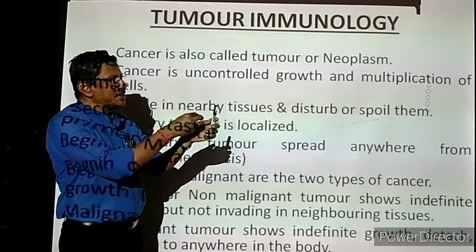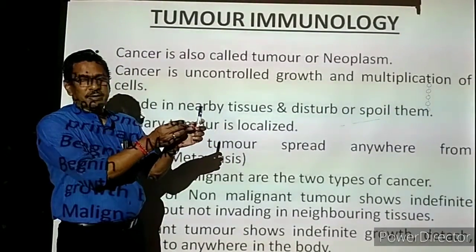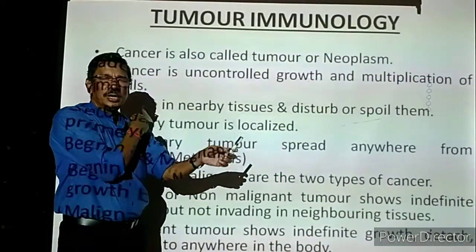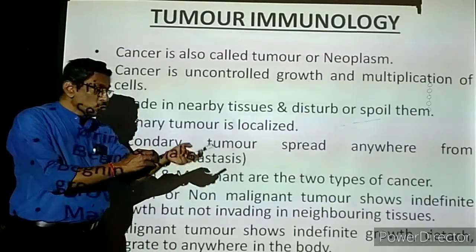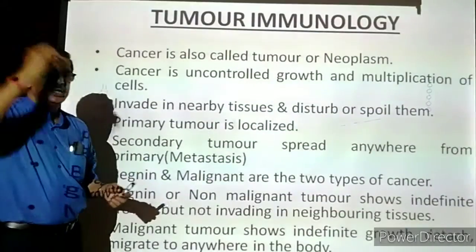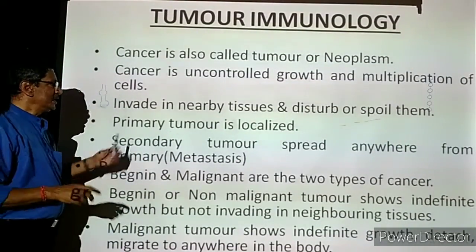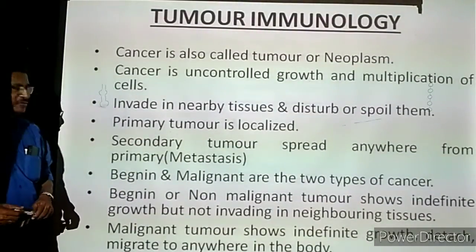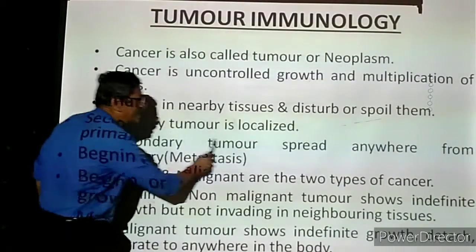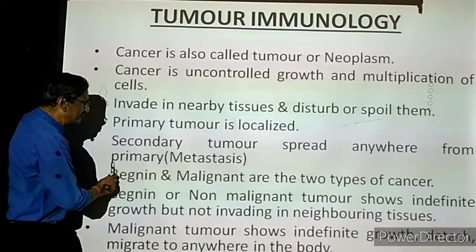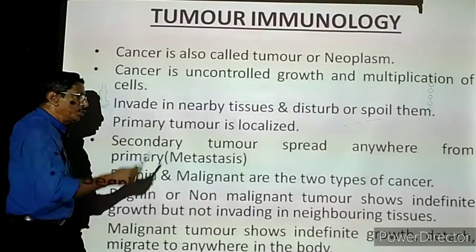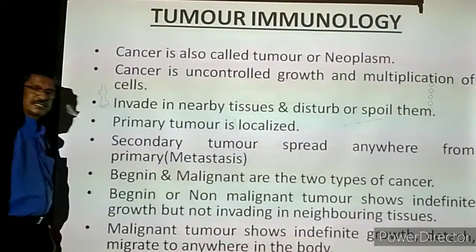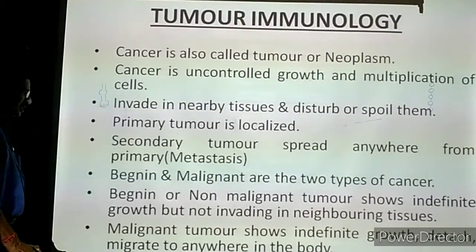From here, one group of cells will go to the finger and one swelling will be formed there. One group of cells will go to the shoulder and form a swelling. One group of cells will go to the brain and a tumor will be formed in the brain. That is a secondary tumor, secondary cancer. That is very, very dangerous. Anywhere it can go in our body. This spreading is called metastasis.